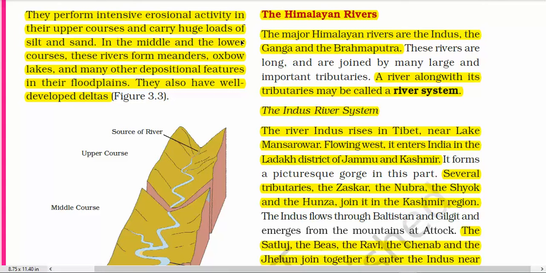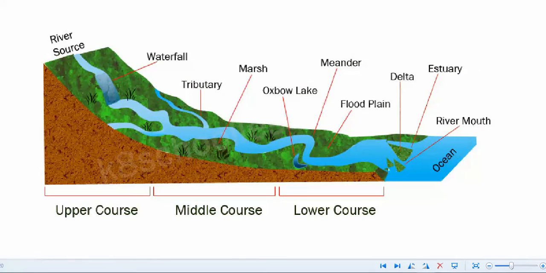In the next topic we shall discuss the course of a river. A river has different courses throughout its journey from its origin to its merging into a sea or ocean. In this diagram, you can see the course of a river can be divided into three categories: upper course, middle course, and lower course.